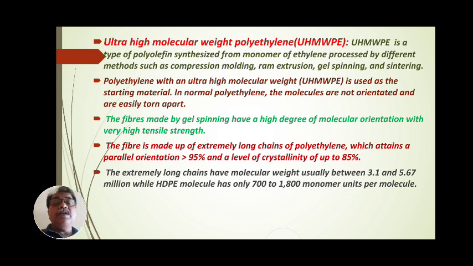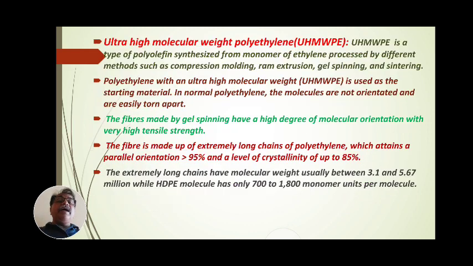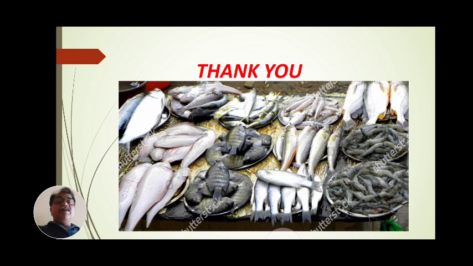All these are the various types of synthetic fibers. First we have seen the synthetic fibers that are produced, that is polypropylene PP, polyester PS, aramid fibers, then Kevlar, and lastly ultra high molecular weight polyethylene. These are used to manufacture the gear materials or net materials in different areas. All these are to be studied.